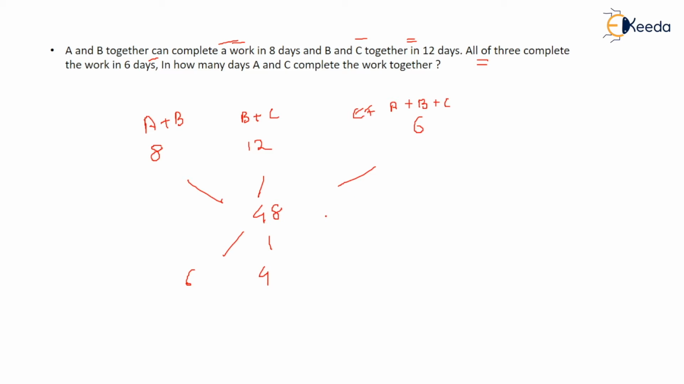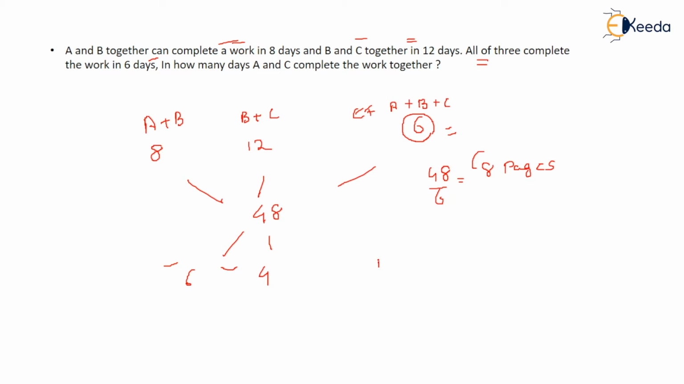And A plus B plus C complete the work in 6 days, which means they wrote those 48 pages in 6 days. So that implies they can write 8 pages in a day, when you divide it. If they write 8 pages in a day, they can complete the work in 6 days, right? So A plus B plus C can write 8 pages in a day. A plus B can write 6 pages, B plus C can write 4 pages, and A plus B plus C can write 8 pages.